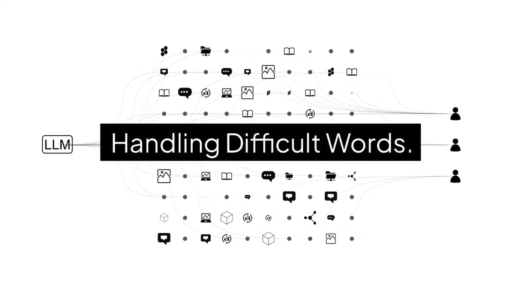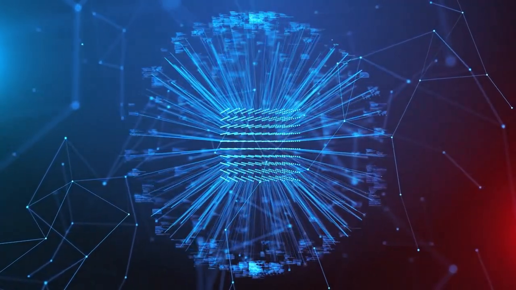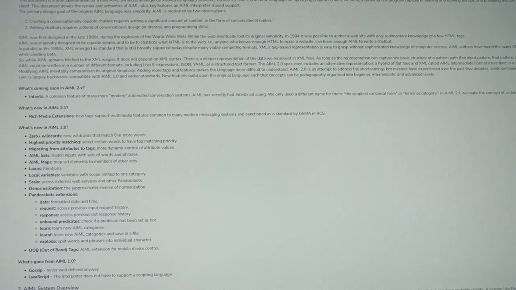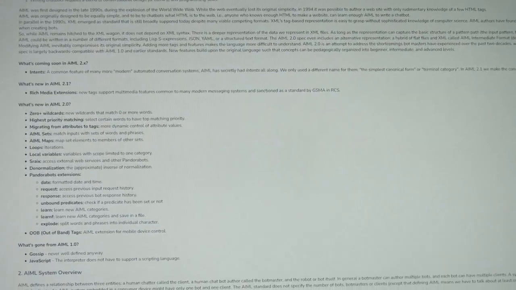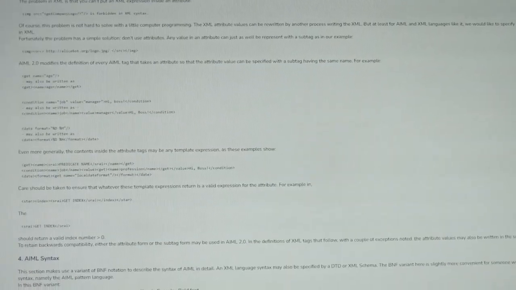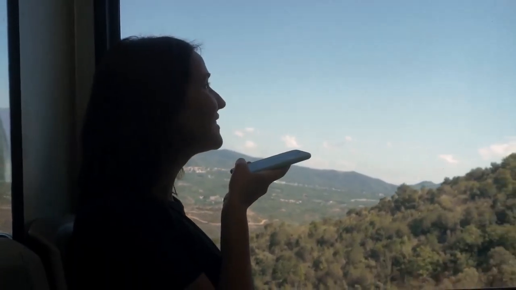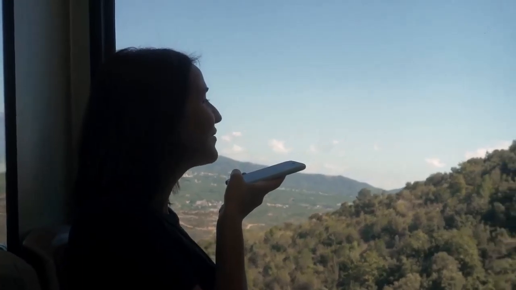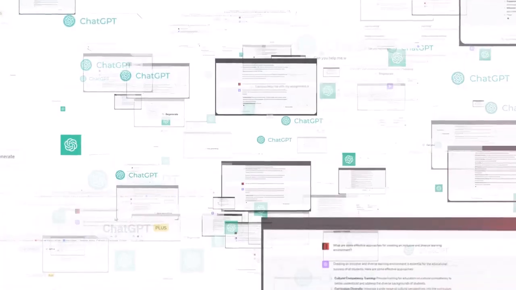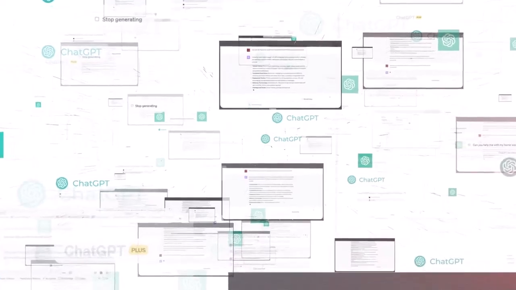Handling difficult words. In the past, certain words have been challenging for some AI voiceovers to say correctly. For example, the word affiliate was often mispronounced, which was distracting for listeners and made it hard for people to get back to the content. With TTS OpenAI, each voice can say these words in context and instinctively knows how they are meant to be said. This is a significant improvement over other AI voiceover tools that struggled to get this right.